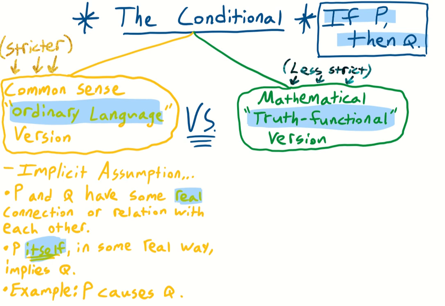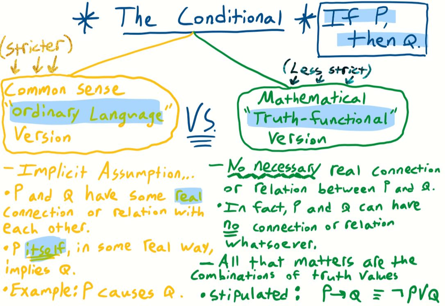But let's think more about the mathematical version, which is less strict. Here's an example. If I'm eating ice cream, then Joe Biden is President of the United States. Now clearly P and Q have nothing to do with each other. However, this can be a true conditional in mathematical logic. Nevertheless, we surely wouldn't accept this with a common sense ordinary language version. So this means the common sense ordinary language version is stricter and different than the propositional logic version.